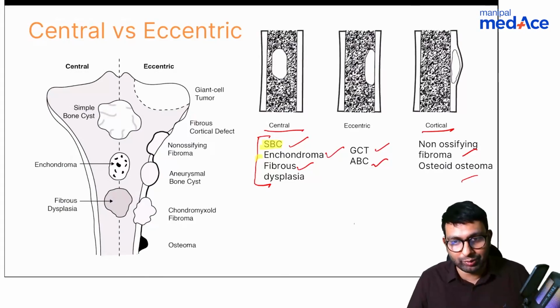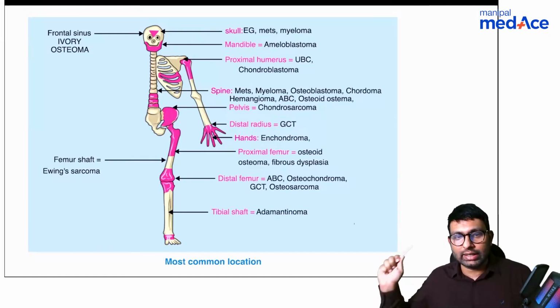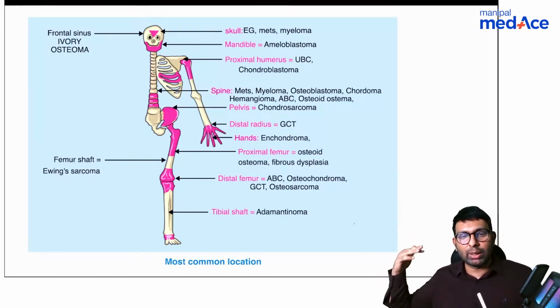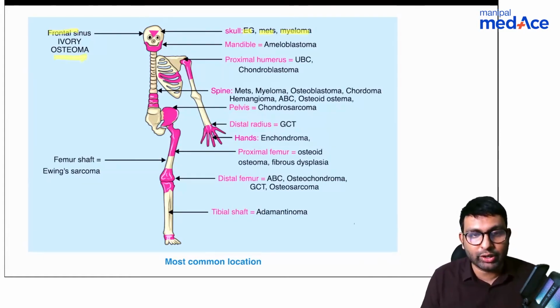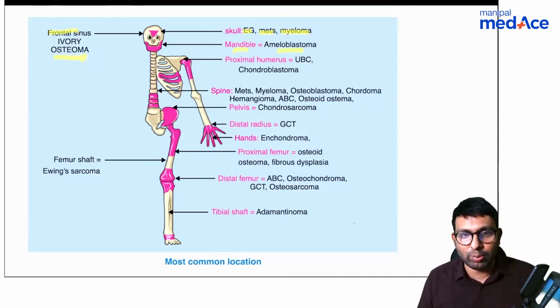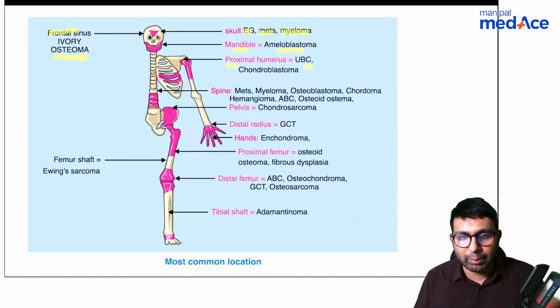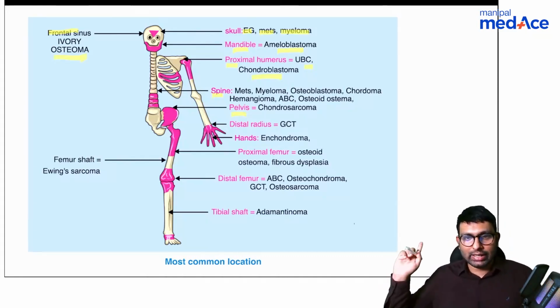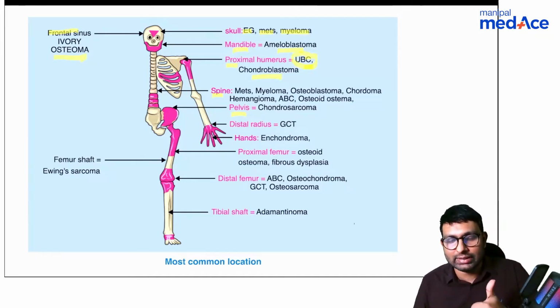If you want more criteria to confirm, remember even the most common location involved, and this is enough. If you remember this chart, you will be able to remember a lot of them. Like in skull, if they show you a tumor, it is either eosinophilic granuloma, METS, or myeloma. If they show you frontal sinus, it is ivory osteoma. If they show you mandible, it is ameloblastoma. If they show you proximal humerus, which in our case was the option, it is unicameral bone cyst, also called a simple bone cyst, or chondroblastoma, one of these two. Spine, pelvis, all of this is mentioned. So you can take a screenshot of this. This will help you to diagnose. So here again, simple bone cyst is in the option, so we can confirm that this is simple bone cyst.